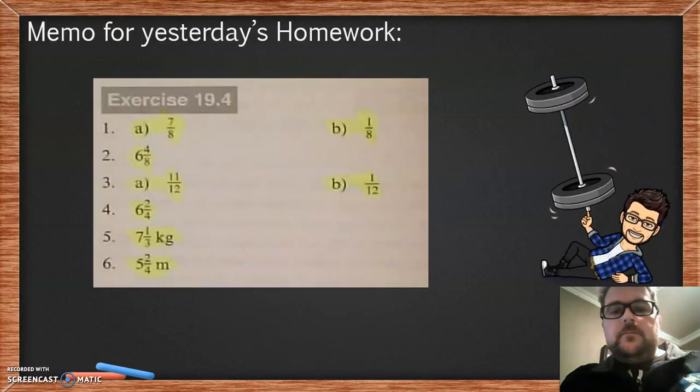Okie dokie. The memo for yesterday's homework, exercise 19.4, is as follows. Please mark your work with a green pen and corrections where possible. If it was a calculation error, please redo the calculation and see if you can get the correct answer the second time round.